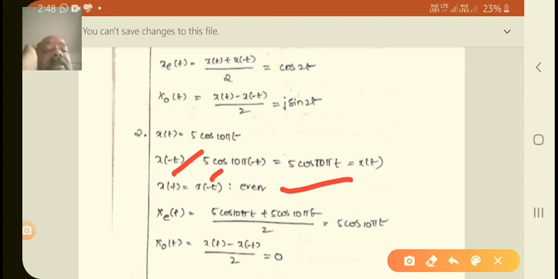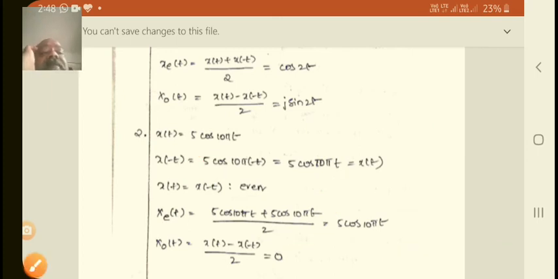Now take the even part: x of t plus x of minus t by 2. Both are combined and divided by 2, which is equal to 5 cos 10 pi t. Similarly for the odd part, both terms cancel, so it is equal to 0. This is about the problem. The given function is an even function.